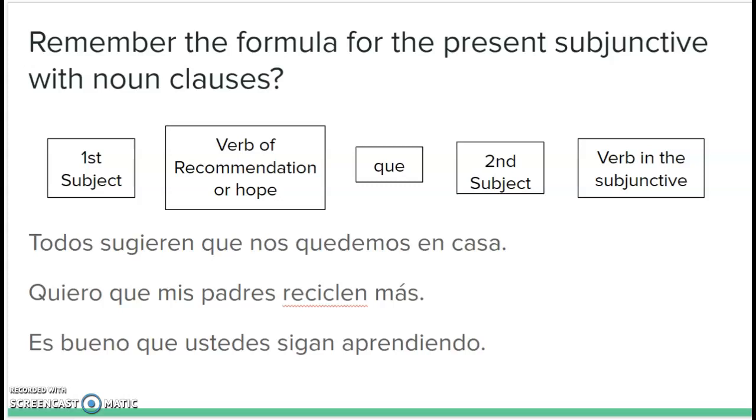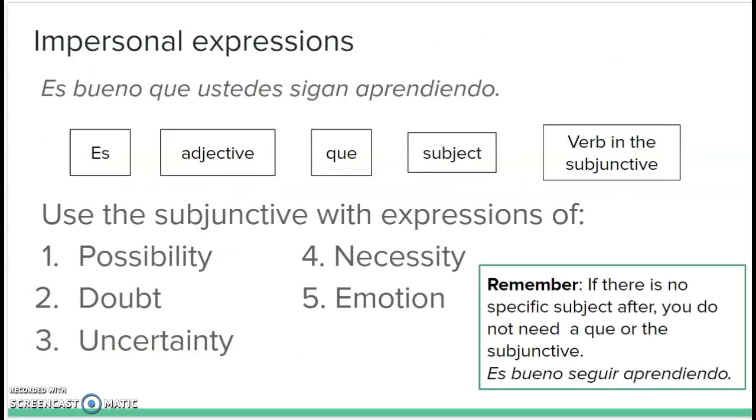And then es bueno que ustedes sigan aprendiendo. This es bueno is an impersonal expression because there's no clear subject. It's a general recommendation. It is good that you all continue learning. So we're going to go a little bit further with the impersonal expressions that we talked about.